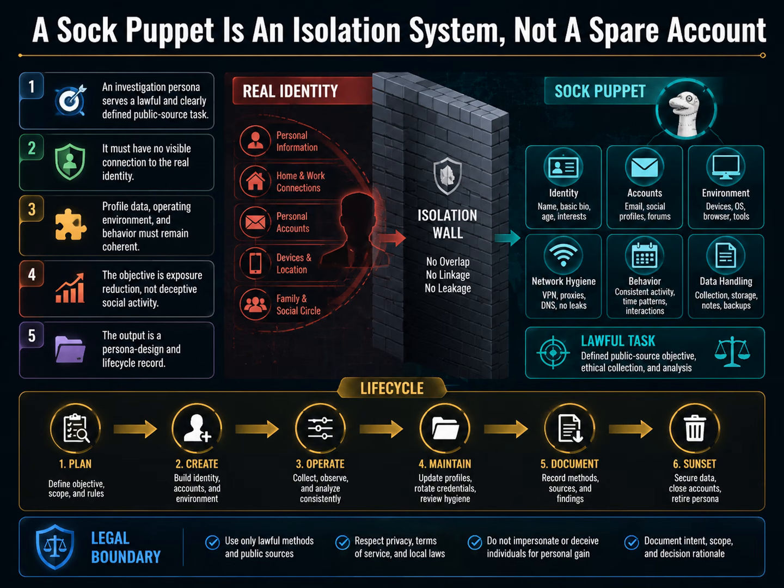A proper investigation persona is an isolation system. Email, verification, username, avatar, browser environment, behavior, and retirement all follow a specific lawful task. The goal is not to win trust through deception. It is to prevent unnecessary investigator exposure when login or narrowly approved interaction is genuinely required.